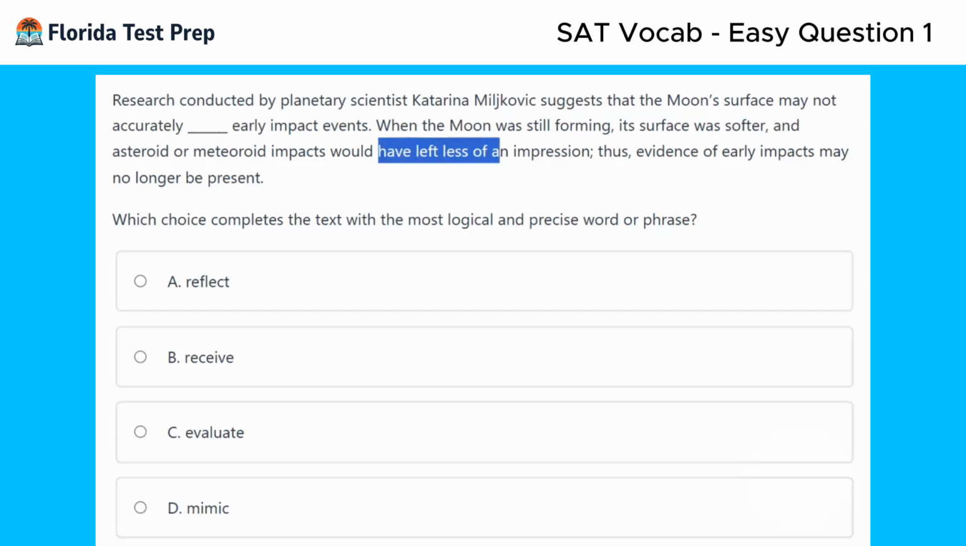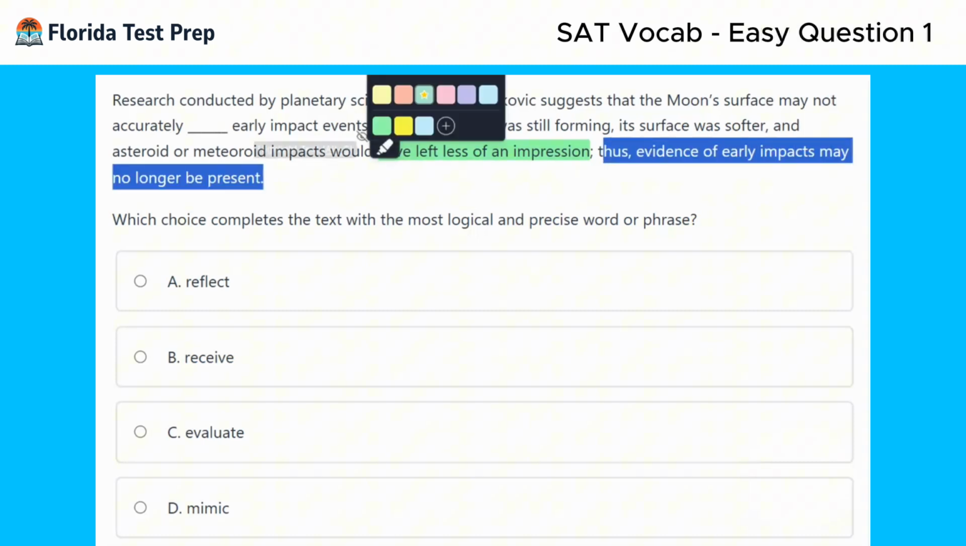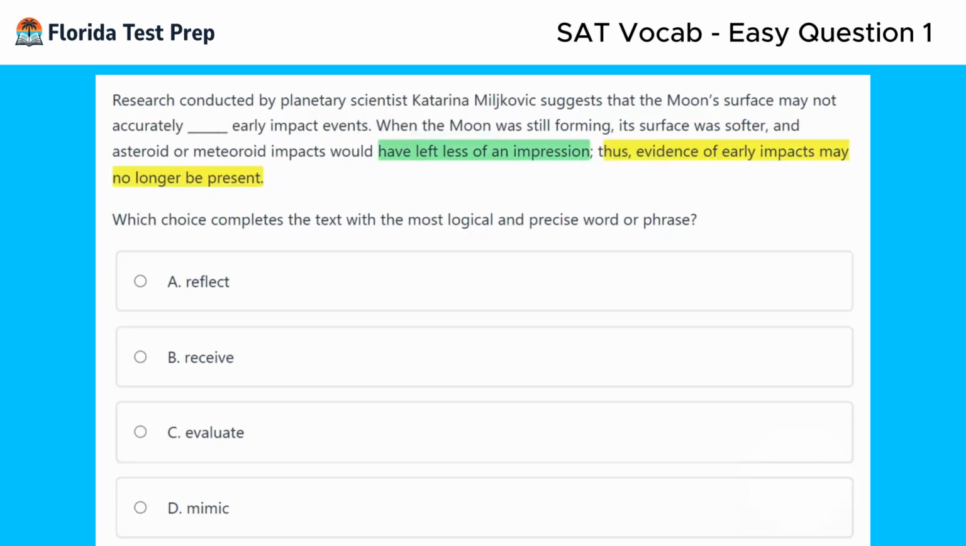Okay, less of an impression is the effect. Let me highlight that. Thus, evidence of early impacts may no longer be present. All right, I think this is important context. Okay, so we're talking about the early impact events on the moon, and the context around it is saying, hey, this would have left less of an impression because the surface was softer,